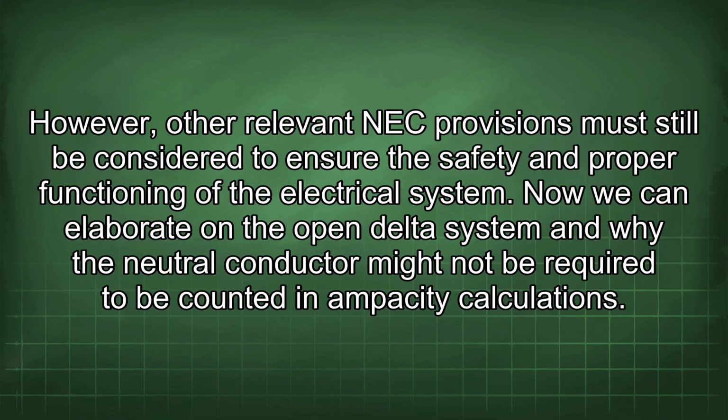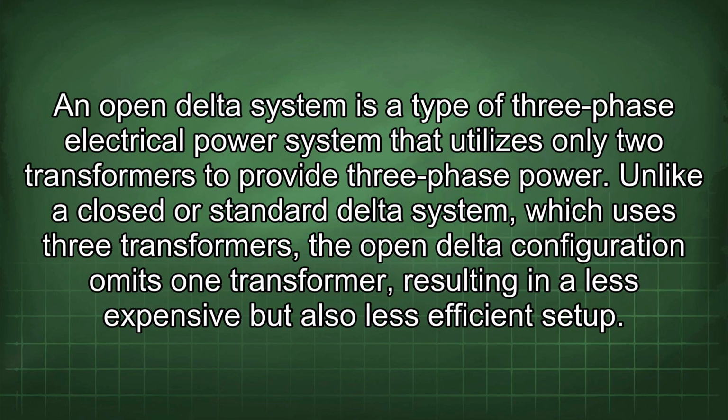Now we can elaborate on the open delta system and why the neutral conductor might not be required to be counted in ampacity calculations. An open delta system is a type of three-phase electrical power system that utilizes only two transformers to provide three-phase power.